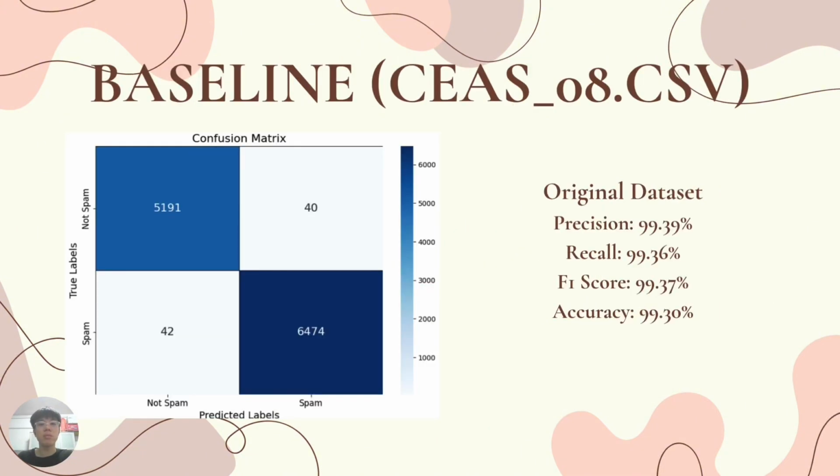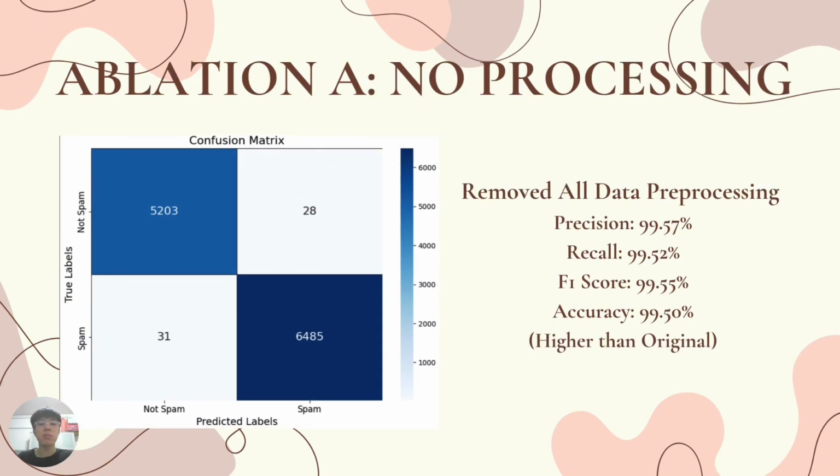Here is the result of the baseline model. It contains the originality of the model and no tweaks have been done to it. Next is ablation A, which has no data preprocessing in the model. This is where I removed all data preprocessing features, from forcing lowercasing to tokenization, from the model.